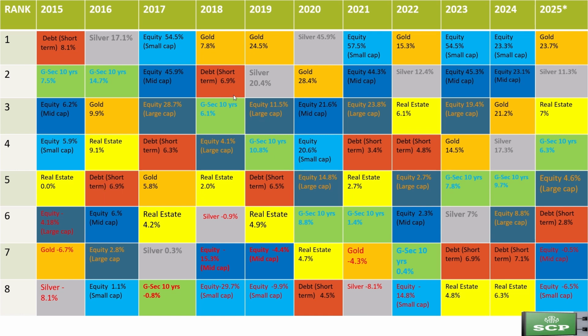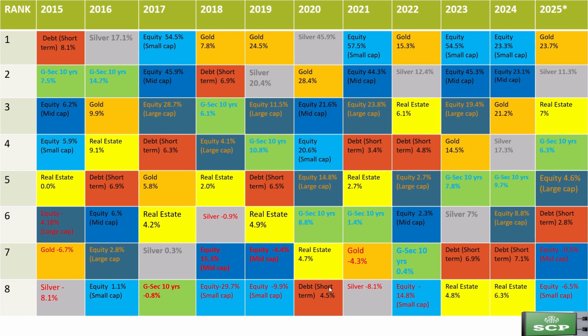Now, if you analyze the trend map from 2015 to 2025 until 27th May 2025, you can see that equity small cap has high volatility. The years 2018 and 2019 were not good for small cap as they reported close to minus 30% and minus 10%.